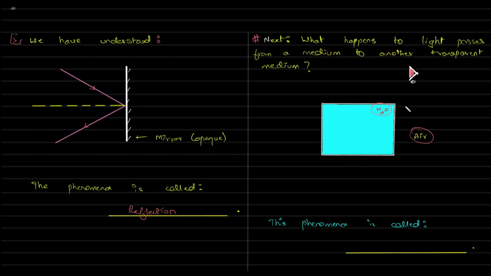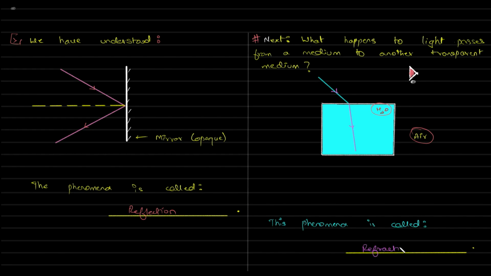So we looked at light passing from some medium, actually it was air, into oil. So the other medium was oil. So what we saw is it kind of was bending. Okay, we'll not go into the details of it. So basically there was a bending of light. So we know that light travels in a straight line, but when it moves from one transparent medium to another transparent medium, we can see light being bent. Okay, so this is known as refraction.